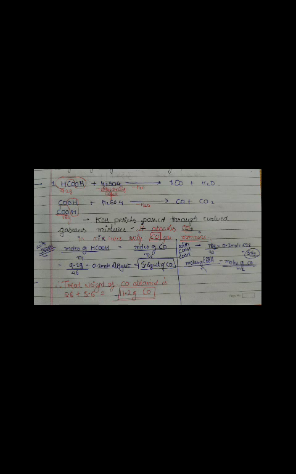In the same way, I will get the weight of carbon monoxide from the oxalic acid, that is 18 grams of oxalic acid divided by its molecular weight, 90. I get 0.2, and 0.2 into 28 will be the same 5.6. And 5.6 plus 5.6, because we have to calculate the overall weight of CO, which is equal to 11.2 grams of CO. So in this way, I have explained the overall core concept of this question, and how I used to solve questions when it comes to physical chemistry.